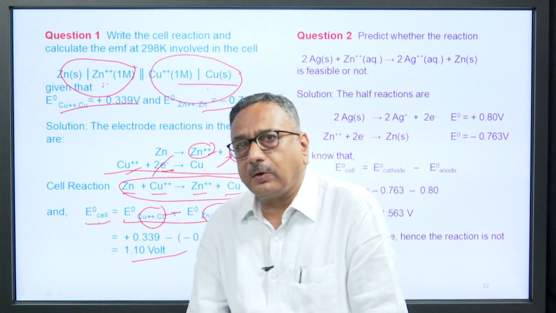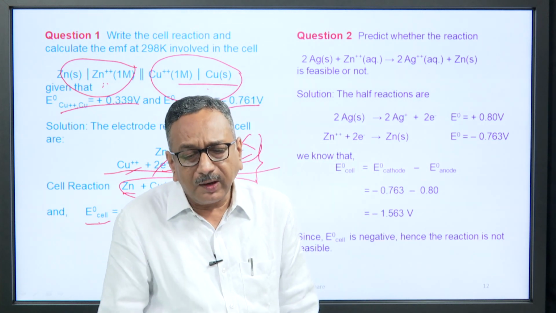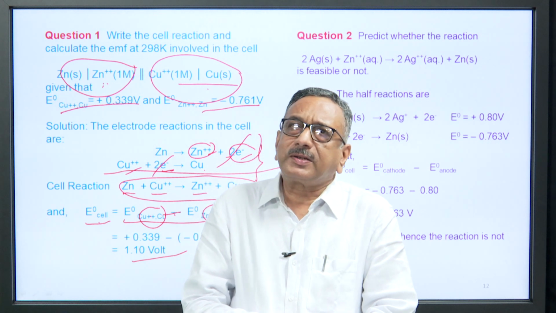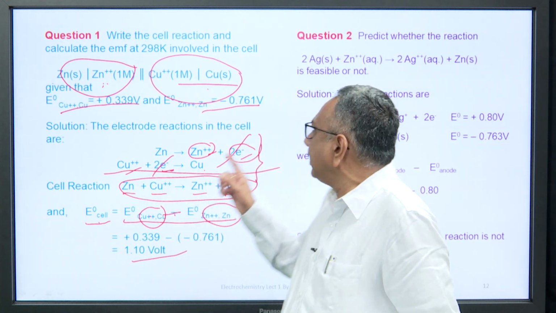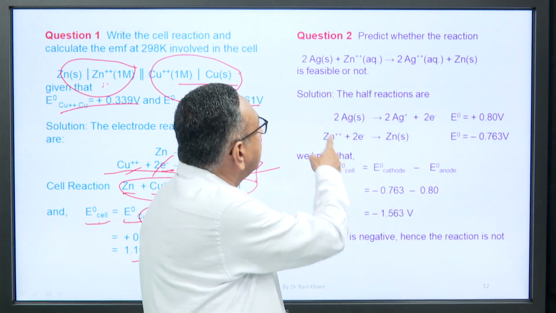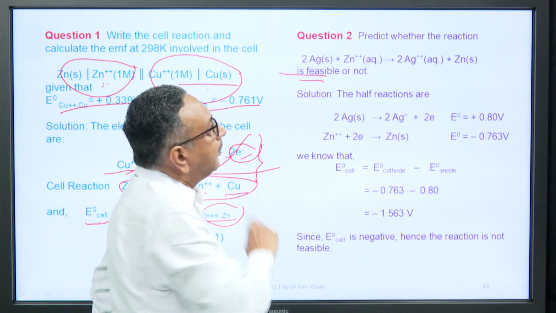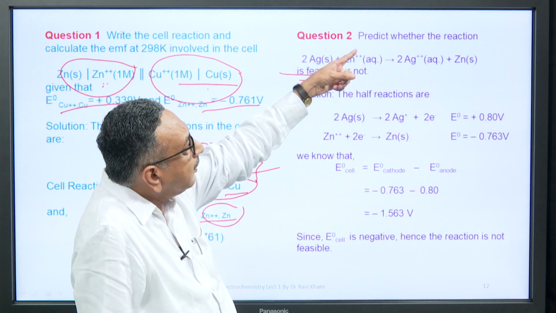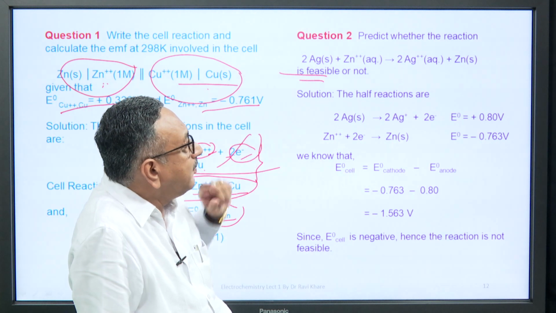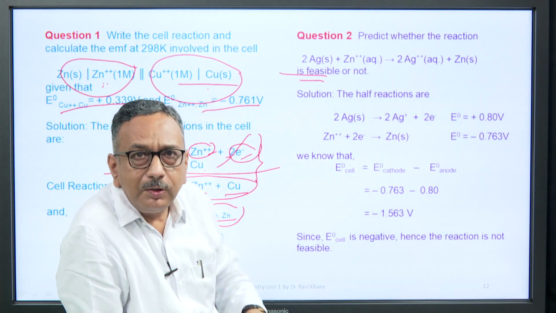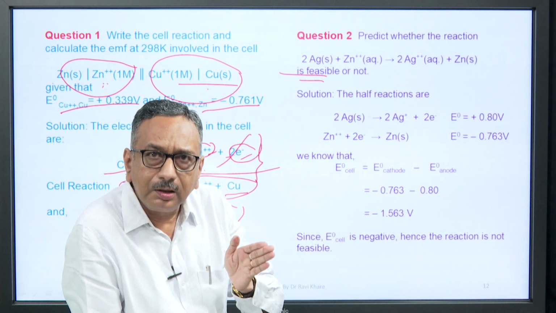Now, come to the second question. A cell reaction is given. Predict whether the reaction is feasible or not. What do you mean by feasibility?